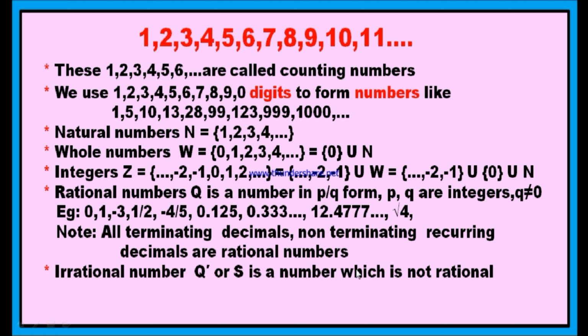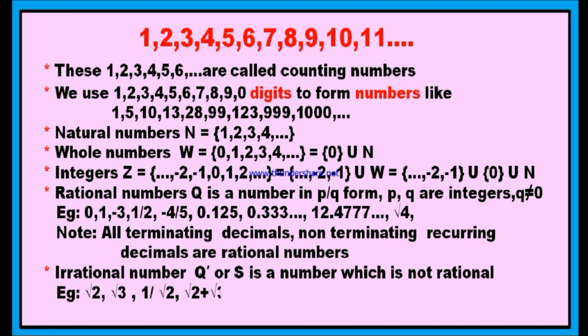Every non-rational number is called an irrational number. Here are the examples for irrational numbers. Root 2, root 3, 1 by root 2, root 2 plus root 3 minus root 5, and 3.125682726 and so on, and pi. All these are examples for irrational numbers.